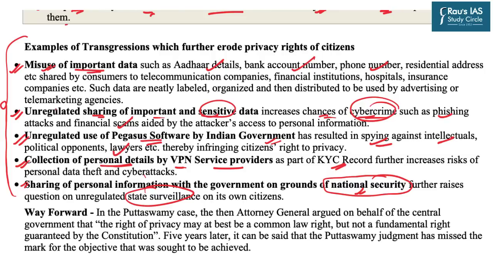The data are being misused to fulfill personal motives and interests, and thereby it constitutes a gross violation of the right to privacy as given by the Supreme Court within the ambit of Article 21. And in that very case, there was an important argument by the Attorney General. He said that the right of privacy may at best be a common law right but not a fundamental right.